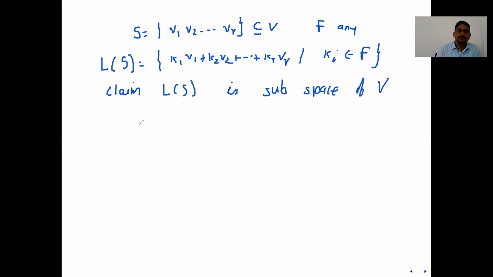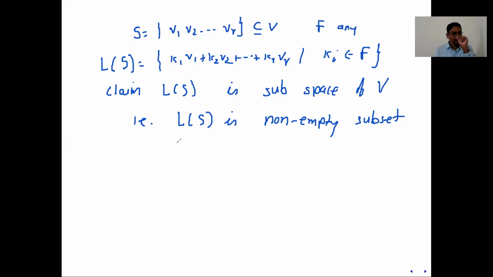L of S is a subspace of V. So how should you prove a subspace? You have to prove three things. Your target is, first, that L of S is a non-empty subset, and to show non-empty, you must show that 0 belongs to it. If it is empty, we cannot have an element in it, and we cannot take any two elements.